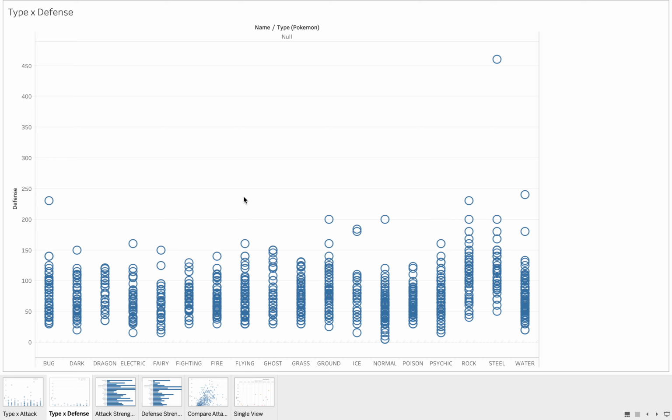When it comes to defense, we see a different view from attack. We see that a lot of Pokemons have a low defense strength compared to attack, obviously. But compared to each other, we see that they are more likely in the same range of defense. So it will really be difficult to tell who would win between Pokemons who are good in strength and Pokemons with the same defense. Because if you both have the same defense and you are both good in attack, then it would be a great match to watch.